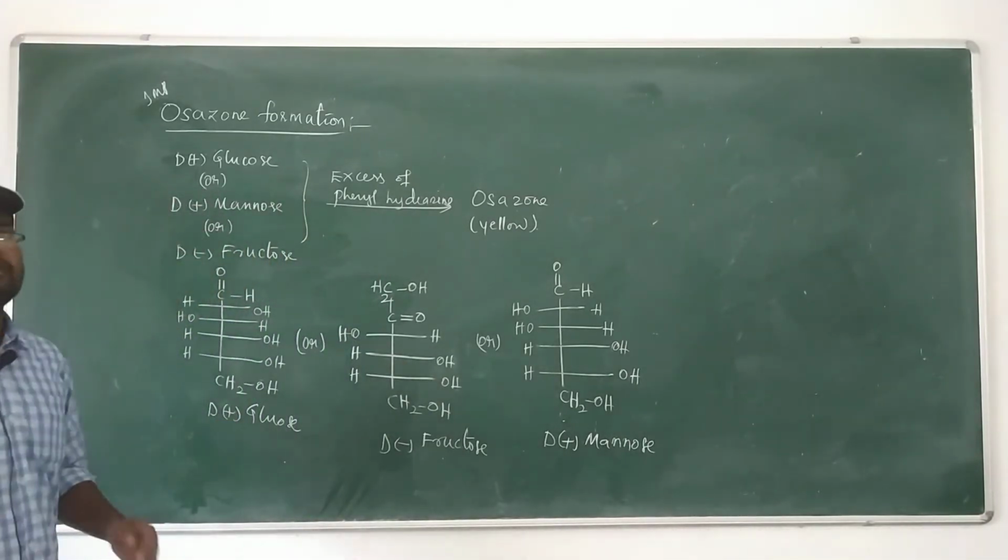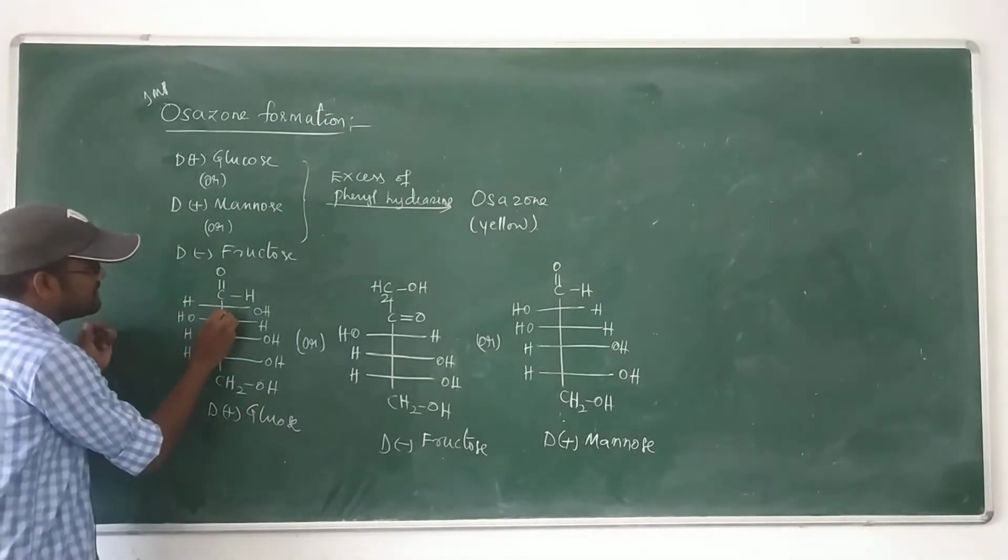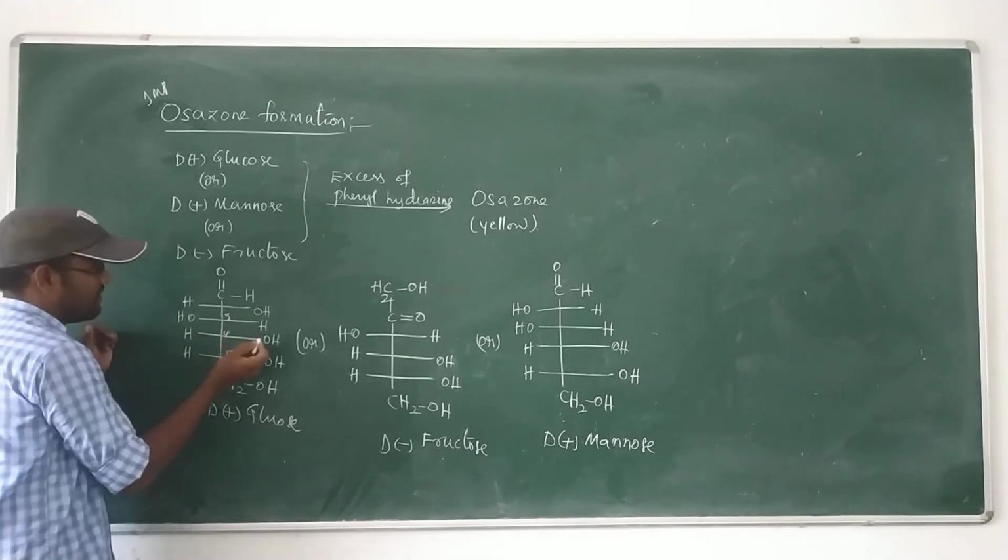These three compounds have the same configuration at the C3, C4 and C5 centers.